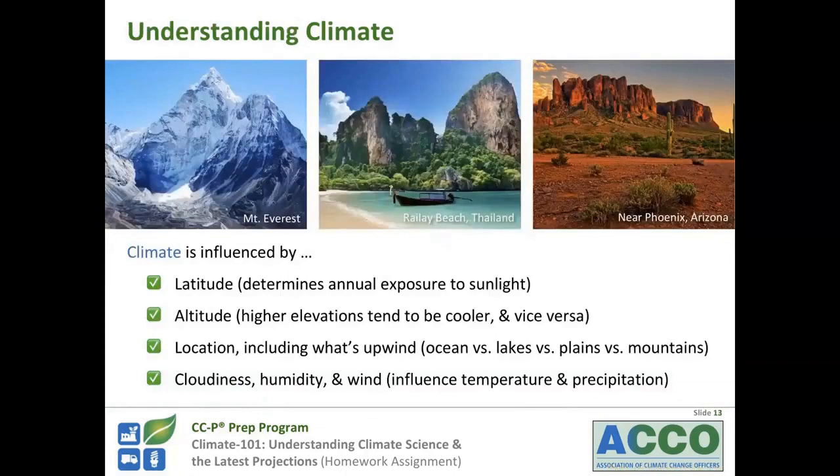So let's talk about the key influences of climate. Climate is influenced by latitude, which determines annual exposure to sunlight, altitude, where higher elevations tend to be cooler and lower elevations warmer, location, including what's upwind, like oceans, lakes, plains, and mountains, and cloudiness, humidity, and wind can influence temperature and precipitation.